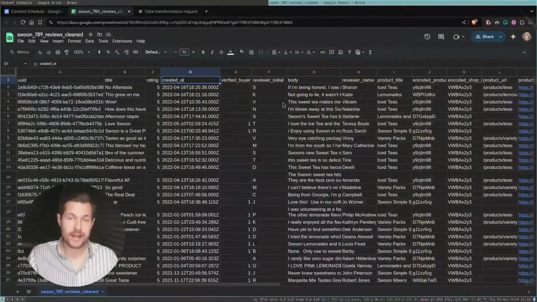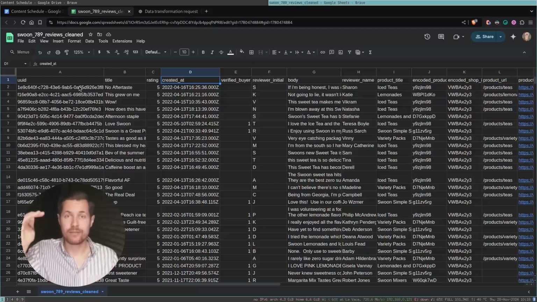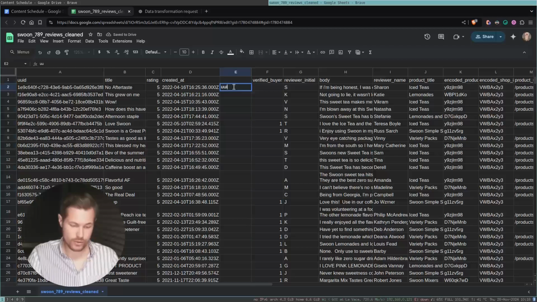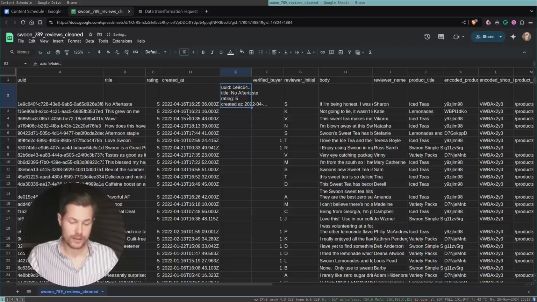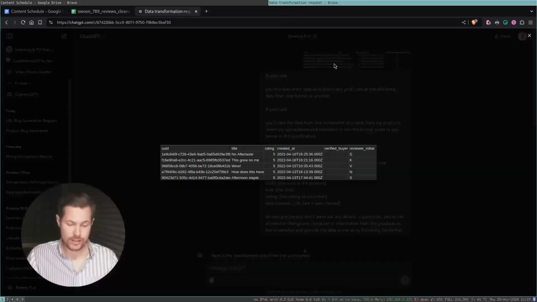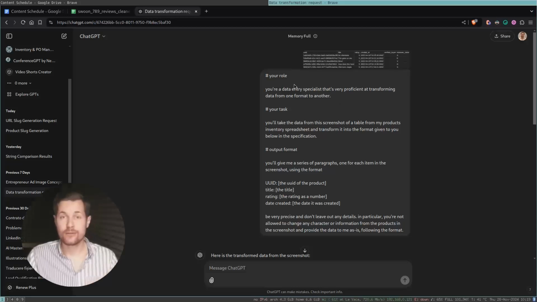Let's assume you have this database of products in your e-commerce database, and what you want to do is to transform the format of this data into something. Let's say instead of a table, you have a list of the details of each item. So for example, you would want something like this: UUID, and then you would have 1E9, and so on. Now, it is very common to think that you can take a screenshot of this table, attach it to ChatGPT, and tell it to format the data in this way, and then attach it here as an attachment. I've already done this to save some time. And then you prompt it in the following way.